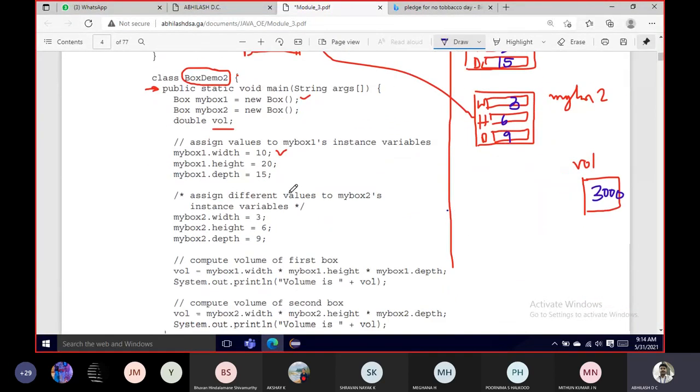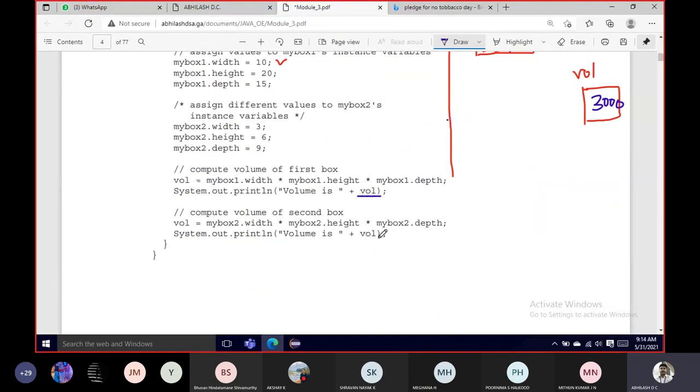Then, followed by this, the volume needs to be displayed. If you are not displaying it, then what's the use of calculating it? As simple as that. Right? You have to use it once you declare it or once you are creating it. Next is volume equal to my box 2 dot width into height into depth.